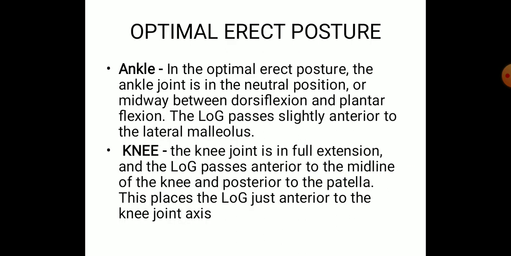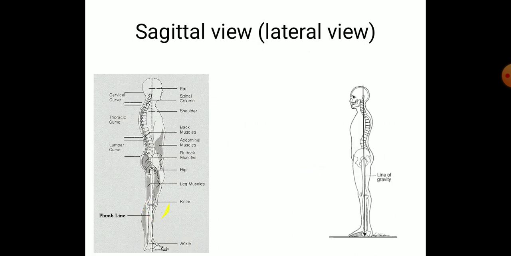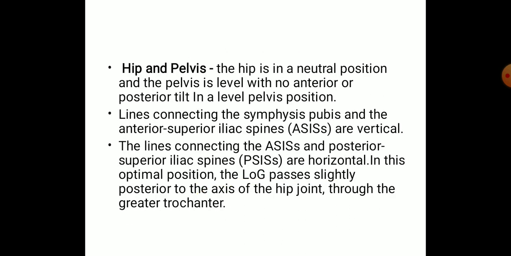Knee joint: the knee joint will be in full extension in erect posture, and the line of gravity passes anterior to the midline of the knee joint and posterior to the patella. This places the line of gravity just anterior to the knee joint axis. So that's how it's passing through the knee joint. Next is hip and pelvis. The hip is in neutral position and the pelvis is level with no anterior or posterior tilt.